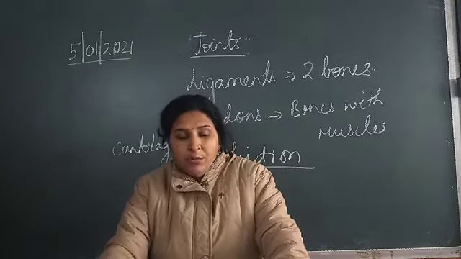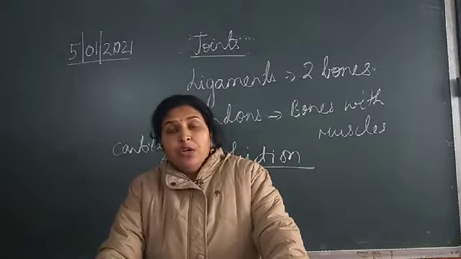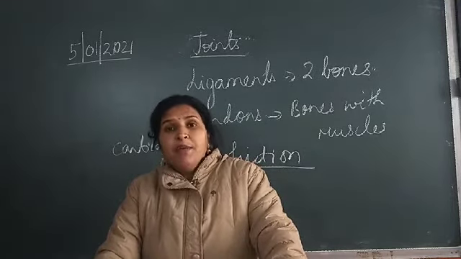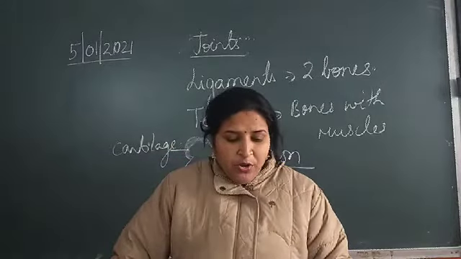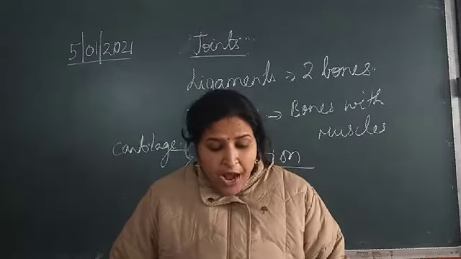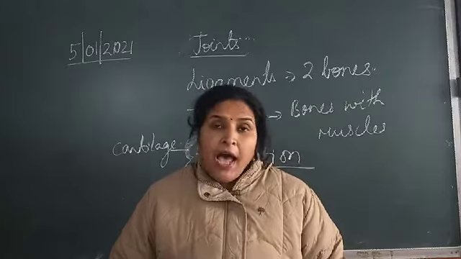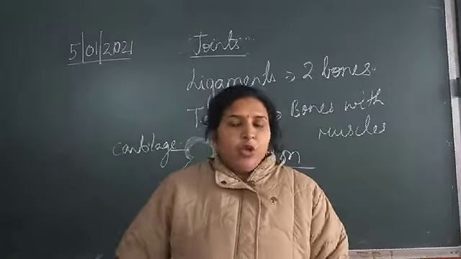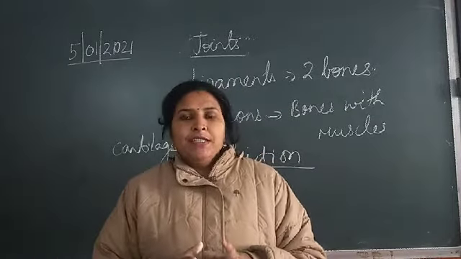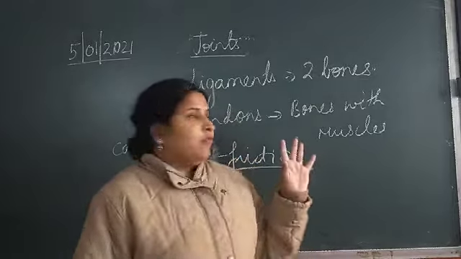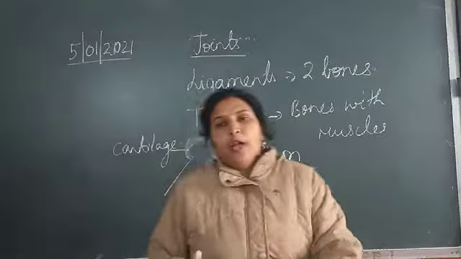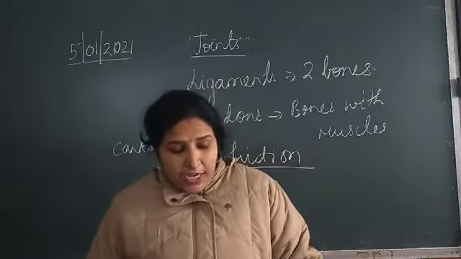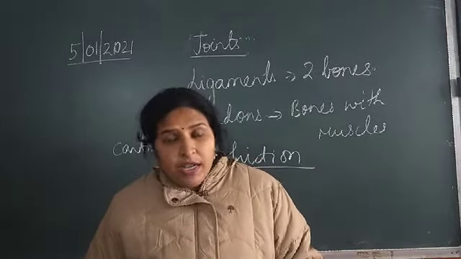Now the structure of the synovial joint, this is very important. This is a very important topic and you should know it. Even the diagram is very important. In a synovial joint, the ends of the articulating bones are covered with highly articular cartilage. You know that where a joint is there, two bones are meeting, and at the end of the bones cartilage is present. And what name is given here to that cartilage? It is articular cartilage.